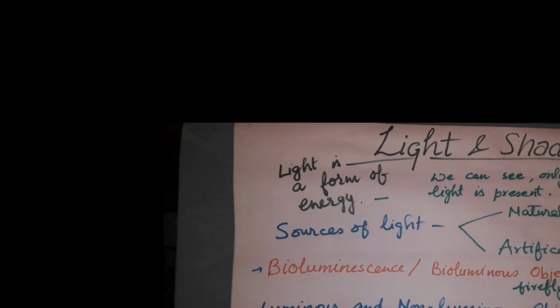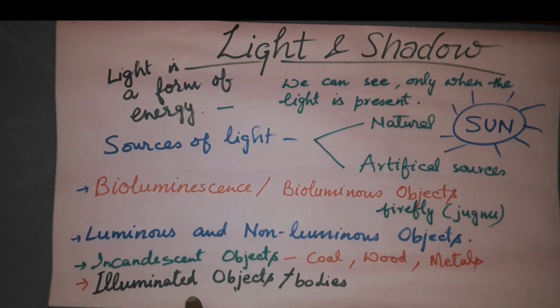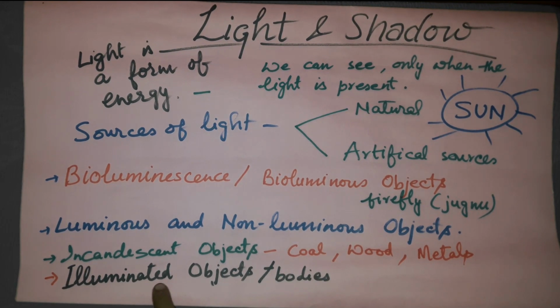Next is the illuminated objects or bodies. That means the objects do not have their own light. They are not luminous bodies, nor are they a source of light, but still they get illuminated. That means they get the light from the sun, and then the reflected light will be so bright that we can see the things under that light.